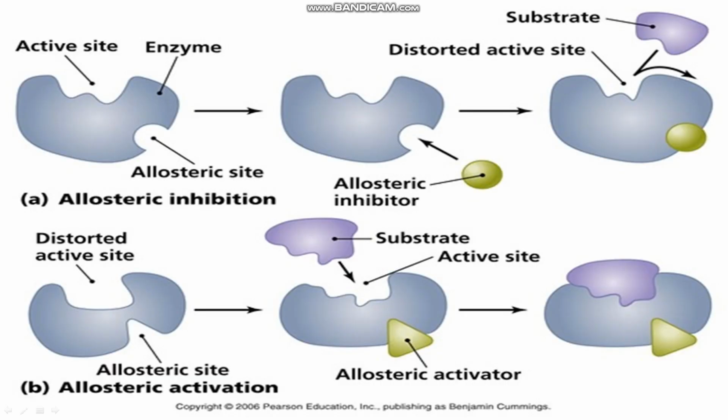You can see here, this is the active site, the enzyme, and the allosteric site. Allosteric site means this is the active site and this is another site. Suppose an allosteric inhibitor is added here, it distorts the active site. The substrate cannot bind with this distorted active site, right? That's why this is called allosteric inhibition. You can see here, this is right.